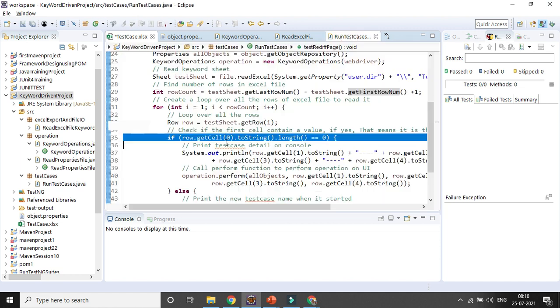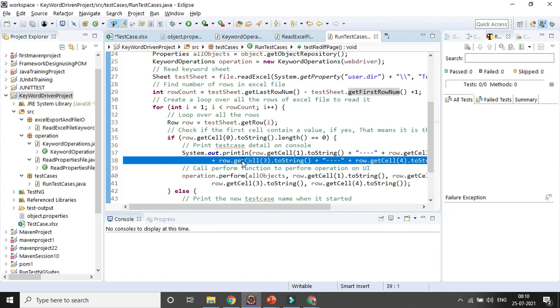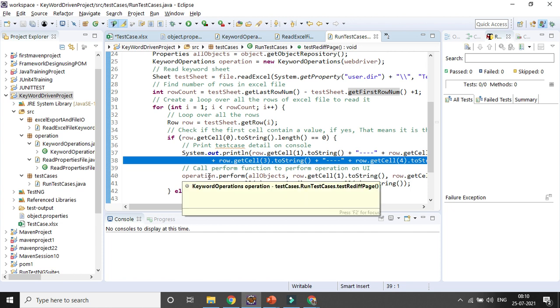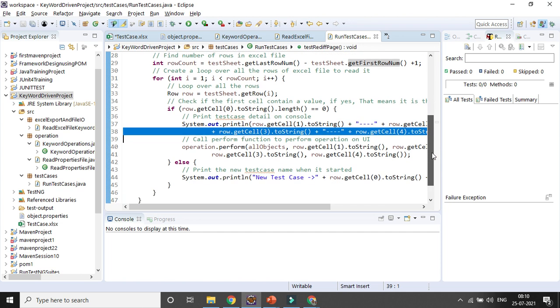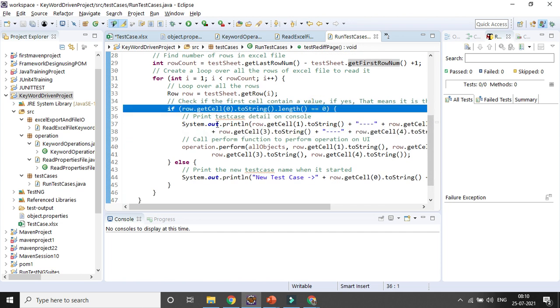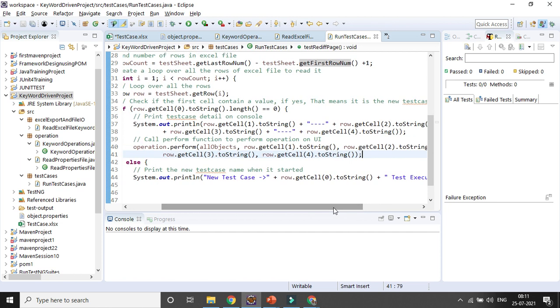So you can see, if it is not equal to null, it will print me the details, right? Otherwise, sorry, if it is equal to null, it will print as well as perform the operations, right, from all the 4 cells, meaning cell 1, cell 2, cell 3 and cell 4, where data is already there, right?